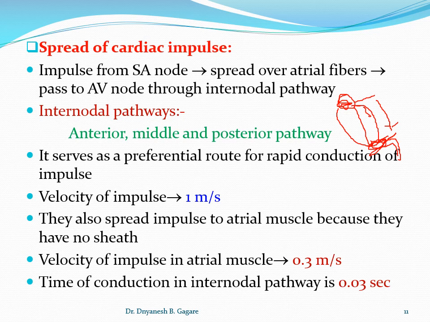Mentioning the time is very important, because it reflects on the ECG paper. If there is any problem in the conduction of the impulse, this time increases. We'll discuss later on. Now we'll continue, students. Next slide.